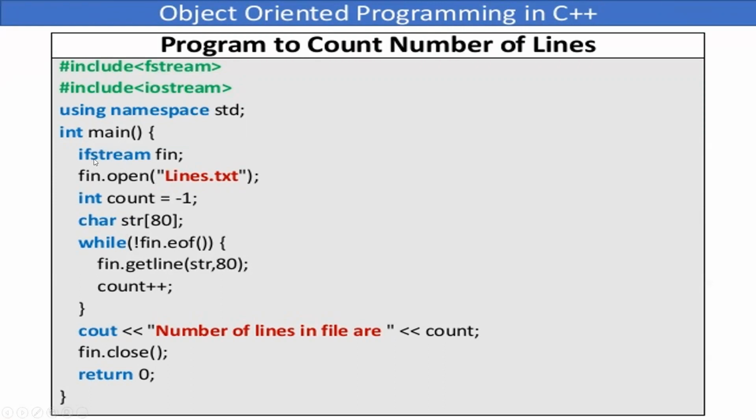So this has been opened in input mode. I have opened the file. I started the count from -1 to consider that nothing has been started yet. I have taken the character array as 80. Okay. Now, till it is not end of file, fin is the object I created, in sync with cin. So this is fin.